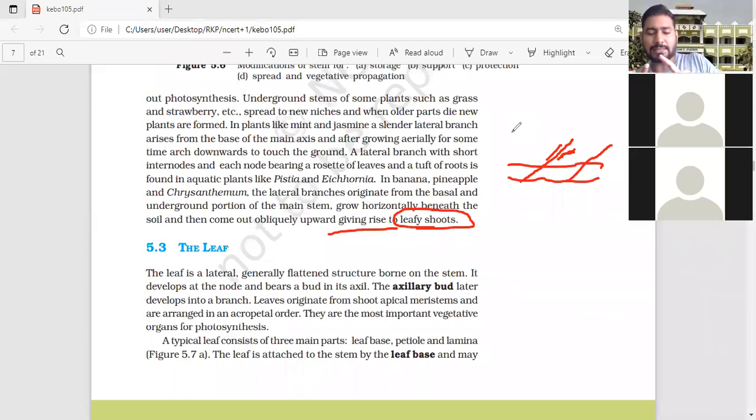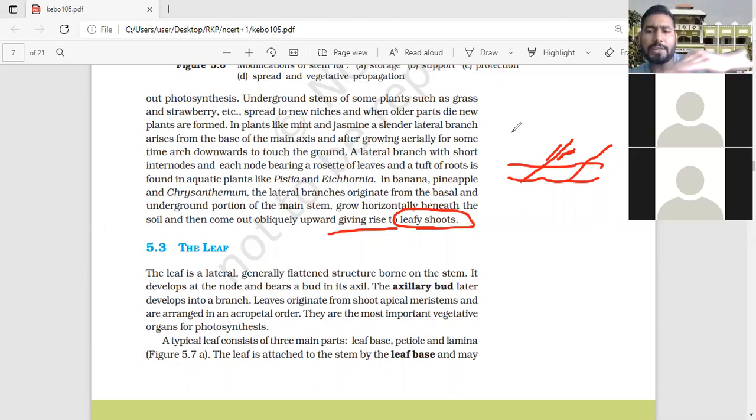Runner, offset, stolon, sucker. Runner means they generally run on the soil surface. Offset they run on the water surface. Aquatic runner. Example, Hydrocotyle, Centella asiatica and Cynodon dactylon lawn grass and oxalis. Clear? So these are the runner. Then offset, Eichhornia and Pistia, and then sucker, that is the banana.